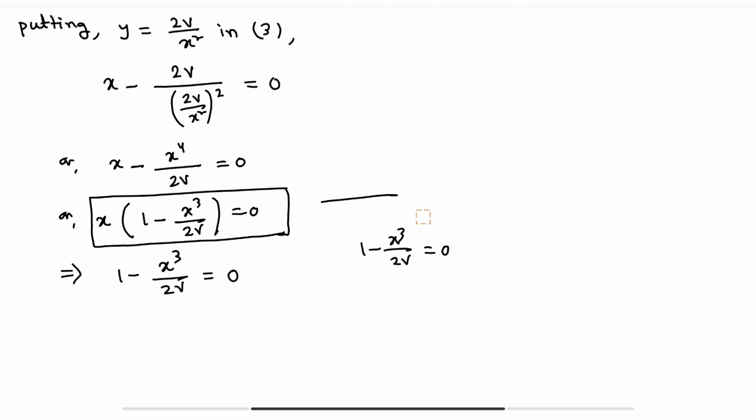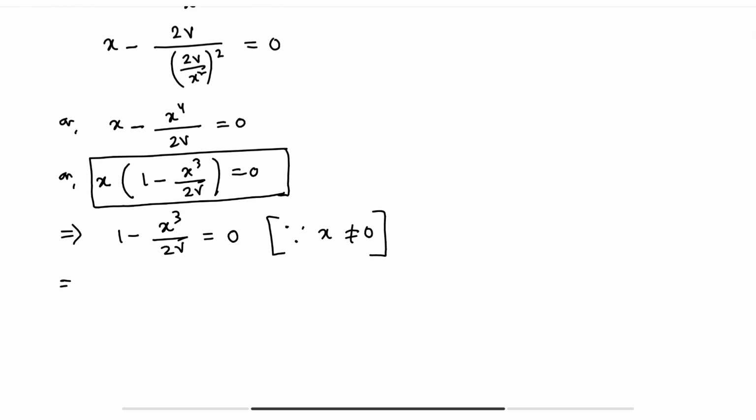So since x is not equal to 0, from this equation we get x cube equals 2v, or x is equal to (2v) whole to the power 1 by 3.